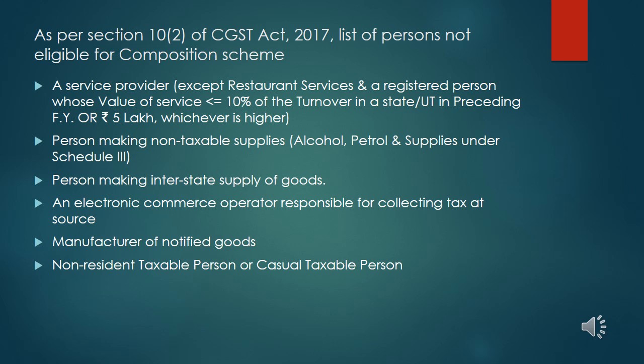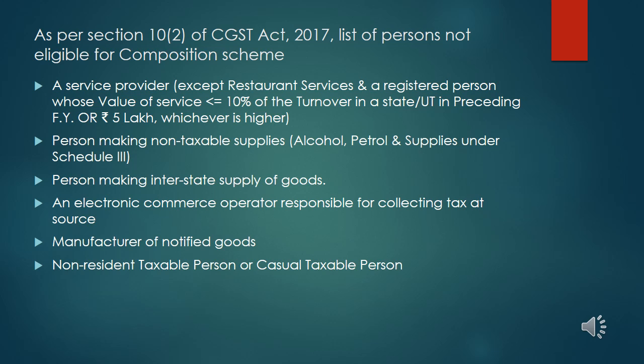Second is the person making non-taxable supplies, like alcohol, petrol and other supplies under Schedule 3. These are not taxable supplies under GST. Third, person making interstate supply of goods. This is a very important thing of the composition scheme, that it can be opted for by the person only in case of intrastate supply. So the supplies within the state or within the union territories are eligible for the composition scheme.